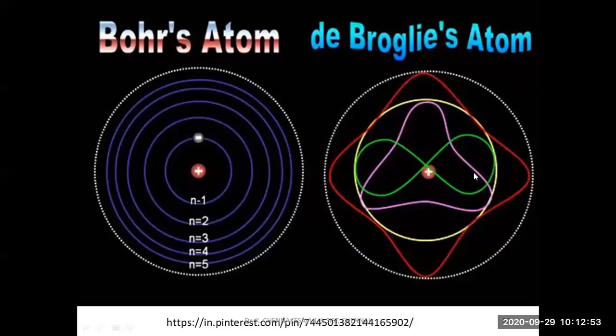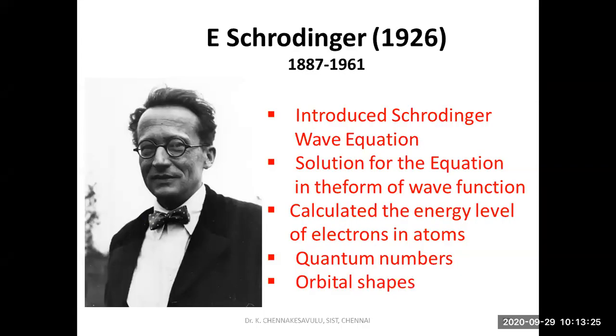It shows here. It is in the form of a wave. The s, p, d, f will all be in the form of orbits. In orbits, orbitals will be there. In the orbital shapes, these electrons will have this dual nature. The dual nature, as per de Broglie's model, can be represented like this.